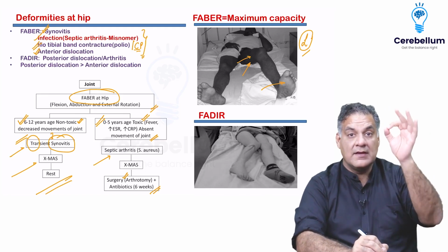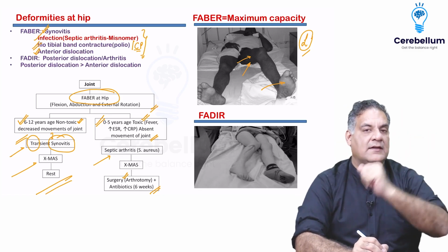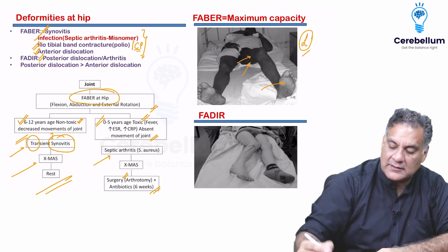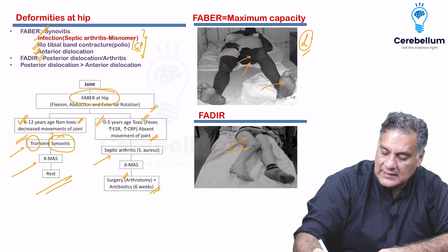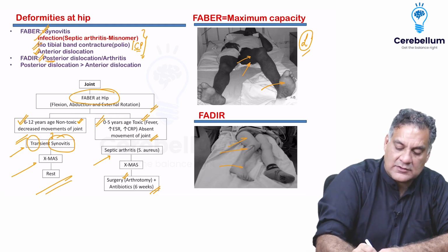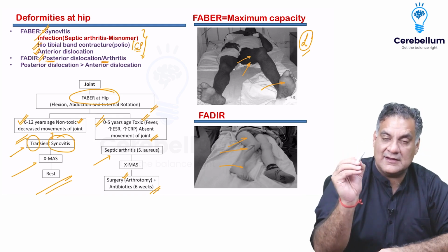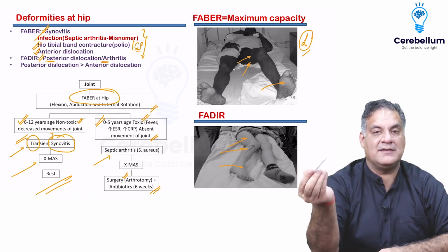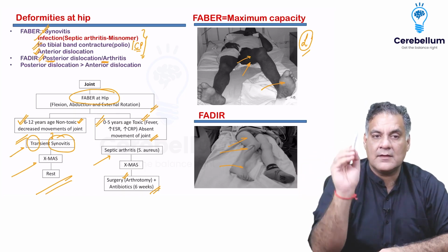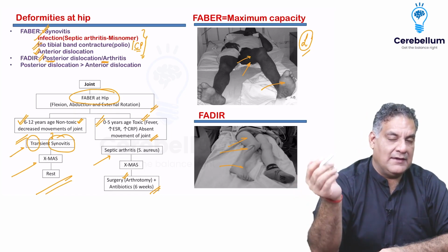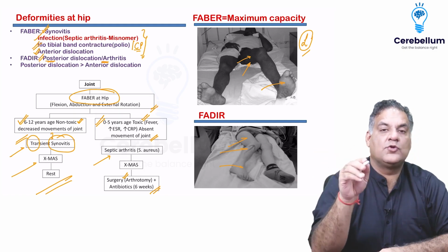Anterior dislocation of hip is the last cause. Why? Because it's very rare. So which dislocation is common? Posterior. That is why opposite of it, flexion, adduction, internal rotation, FADIR is more commonly associated with posterior dislocation or arthritis. The difference here is arthritis, the cartilage is destroyed, just not like septic arthritis where pus presence means septic arthritis. So if you have septic arthritis initially, there will be FABER and it destroys the cartilage. Will it become FADIR? True.